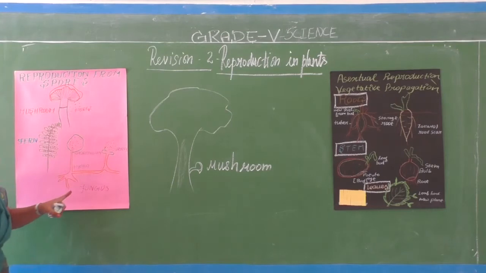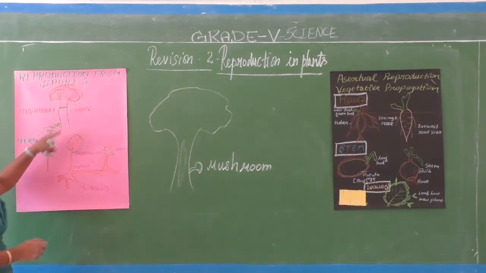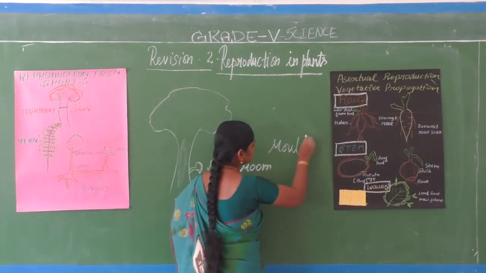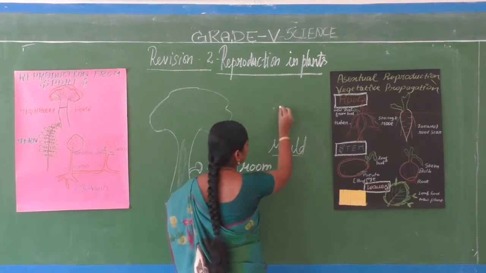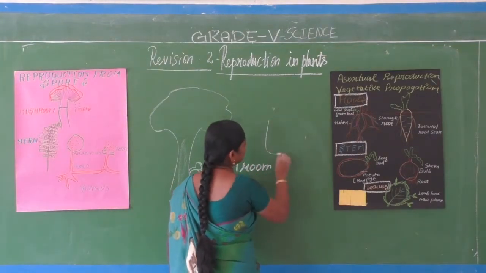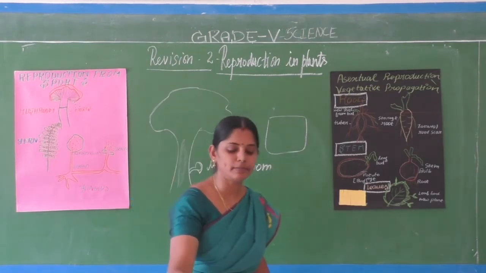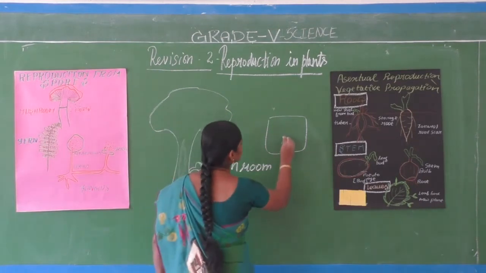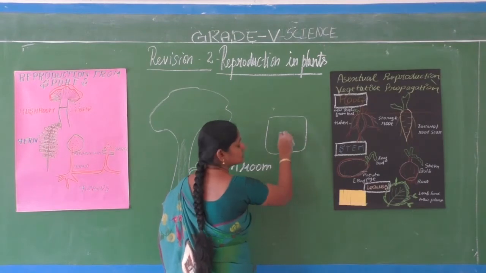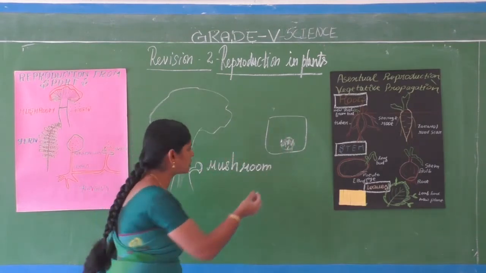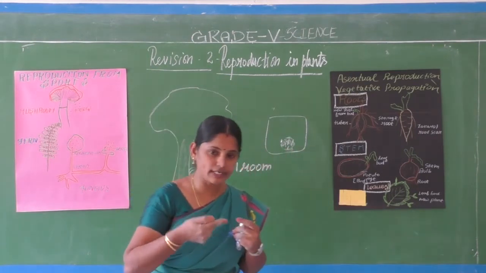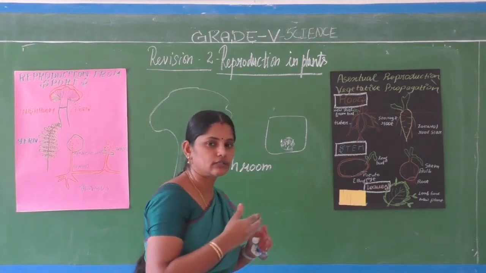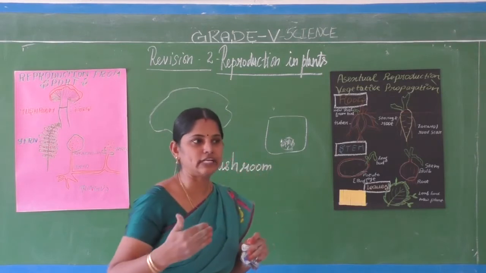What is meant by spores? Besides mushrooms, we can see even small molds on bread. If you take a slice of bread, make it wet and keep it on some surface for one or two days, molds will start growing on the bread, black-colored molds. If you take a pinch of mold and keep it under the microscope, these are plants, very minute plants. They don't have root, stem and leaf-like structures.